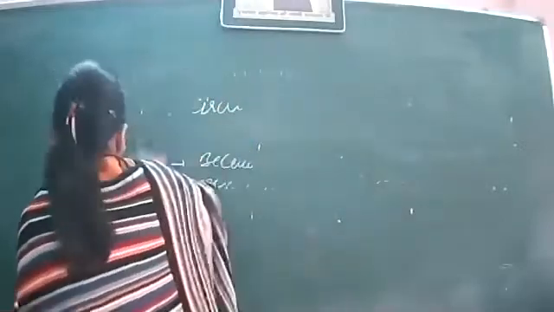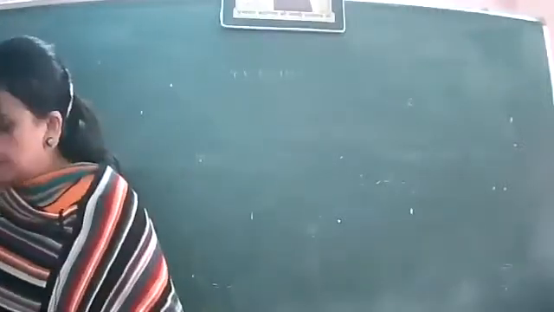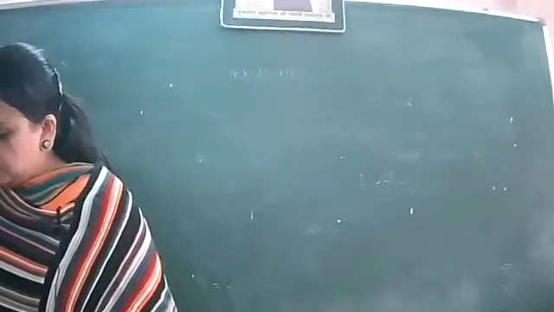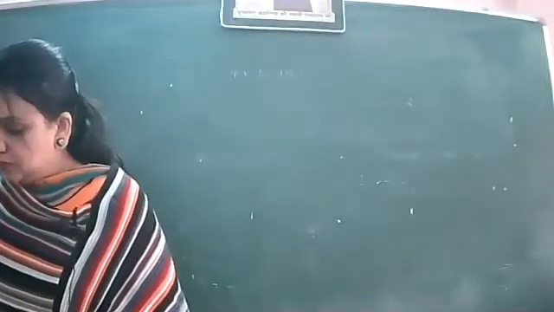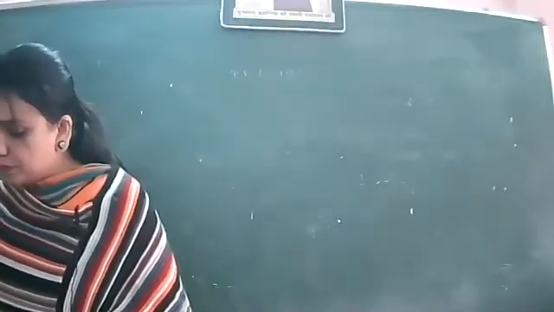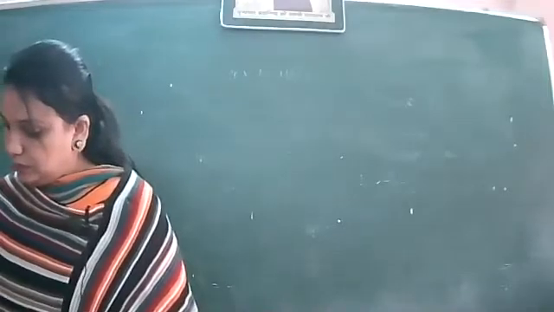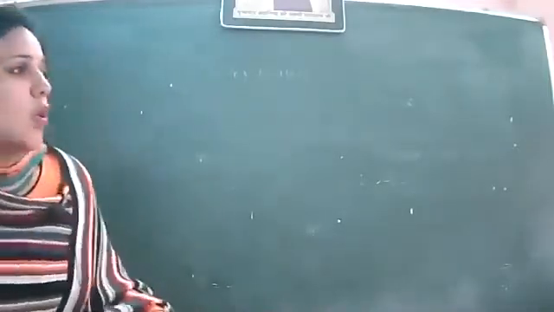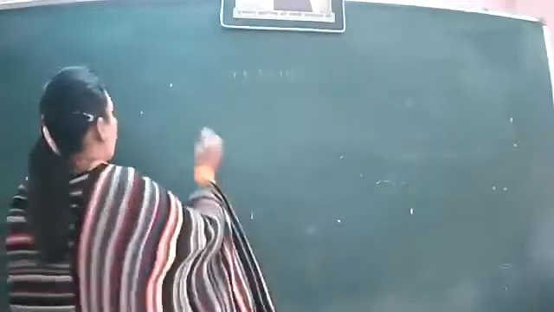So before proceeding to 10.2, we'll do certain theorems and their proofs. So let us firstly do the definition of the congruent circle.